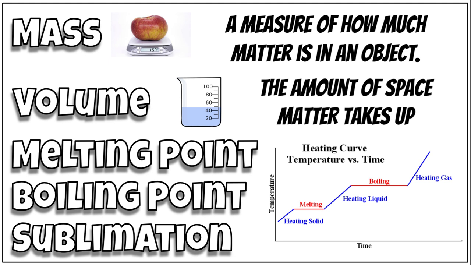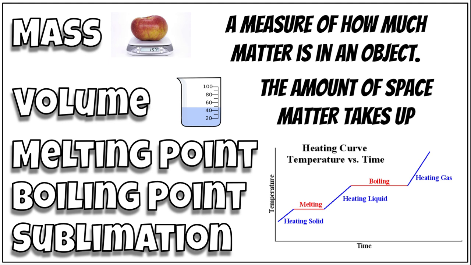Now, when we look at changes in states of matter, you can go with melting points and boiling points. You can look at the heating curve, that's over there on the right. So when a solid heats up, all of a sudden it will level off and it's still absorbing heat, but that heat is actually breaking the bonds so that it converts from a solid to a liquid.